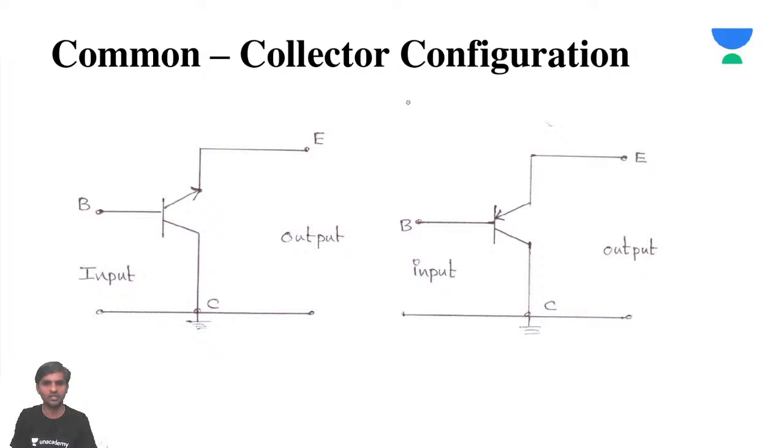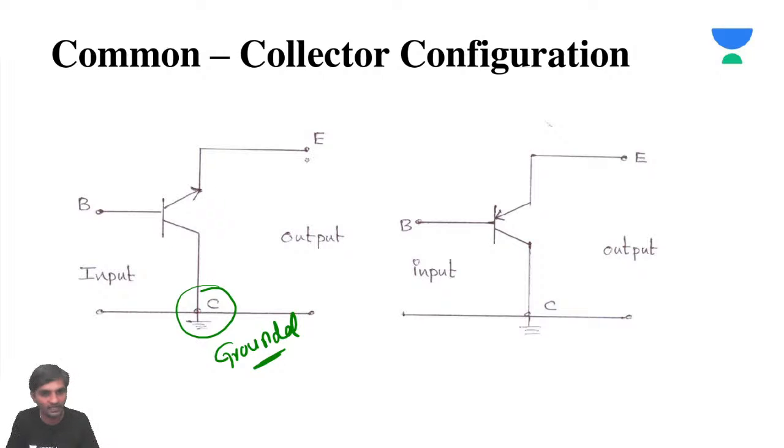Common collector. Now, this is very important. This common collector is important. When I am seeing this common collector, this collector is grounded. Just now I told you that this emitter is to be at the input side. Now, the problem comes if the base is at the output side.